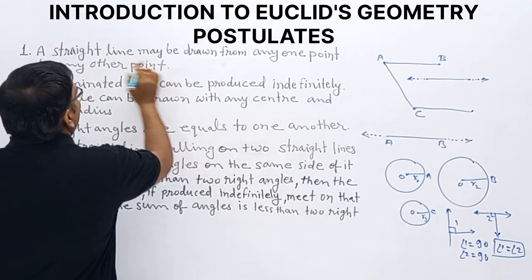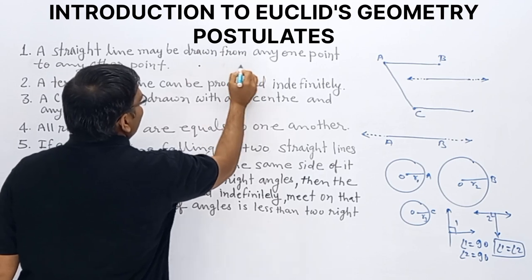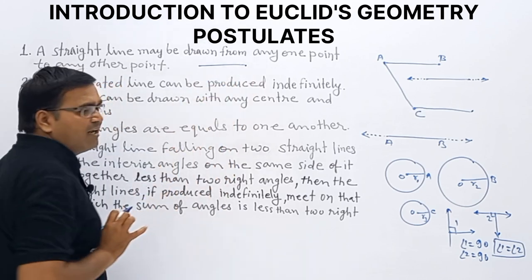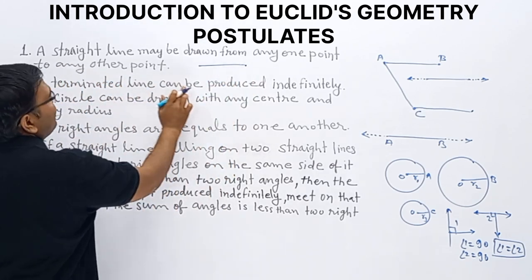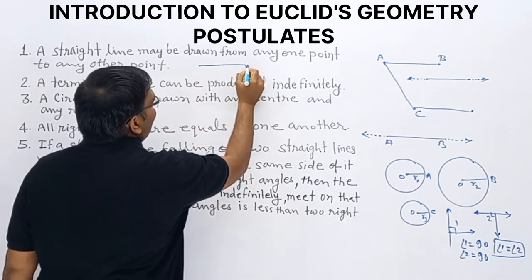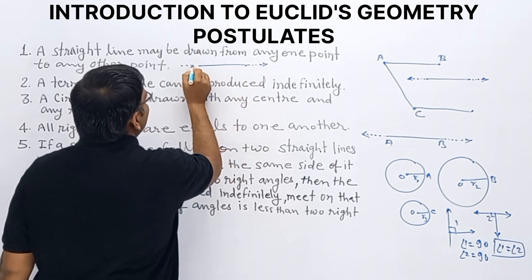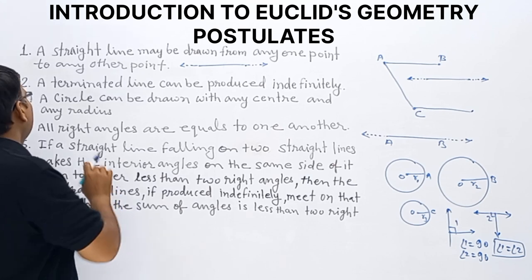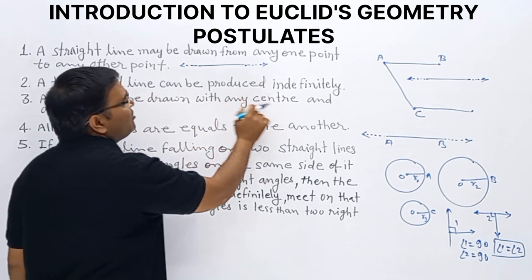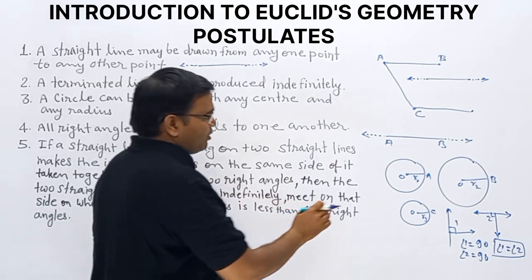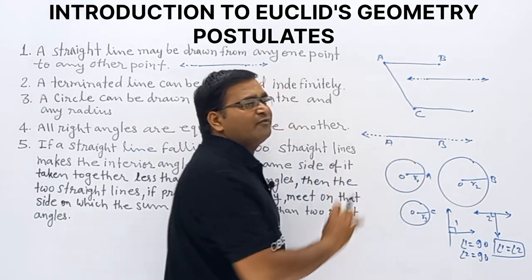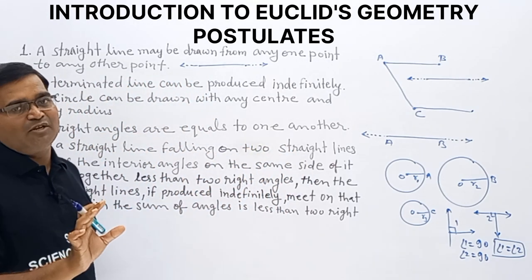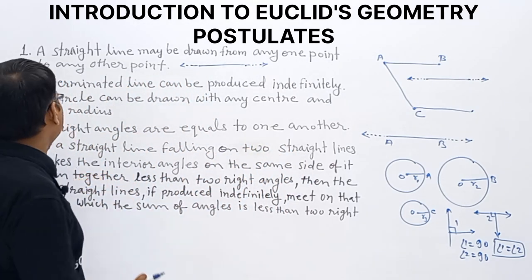First postulate: 2 points, one point is this one, another point this one. Once we join both points, we get a straight line. Second, a terminated line can be produced indefinitely. This is the terminated line, and once we produce it indefinitely, we get the second postulate. The third one is a circle can be drawn with any center and any radius. Different radius, we get different circles.